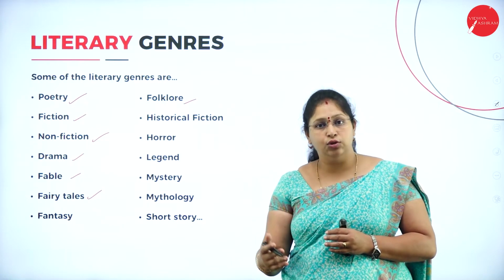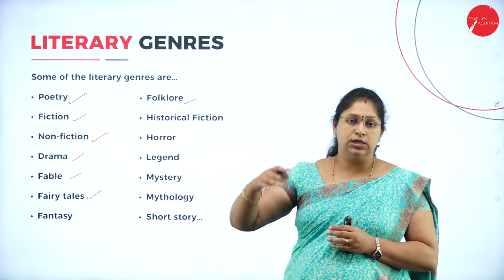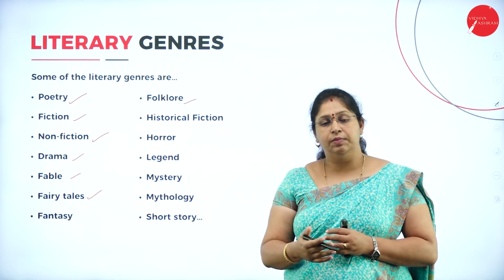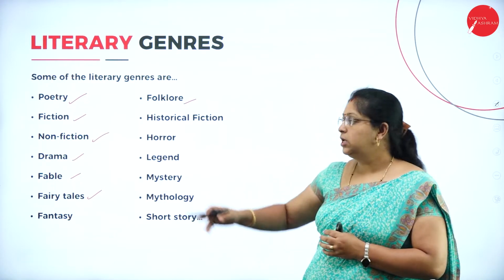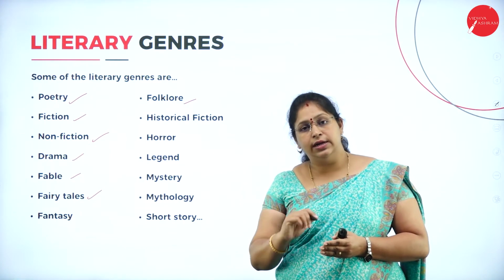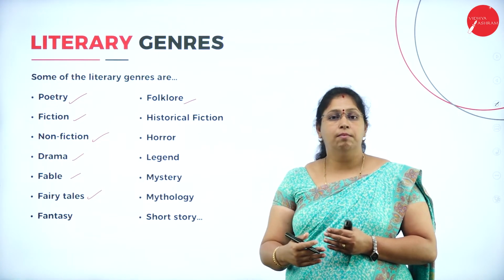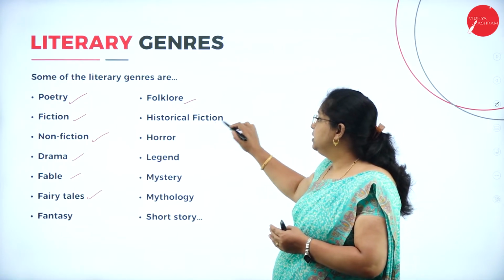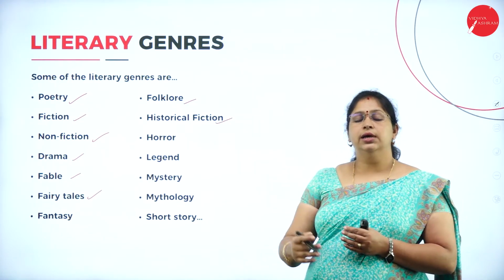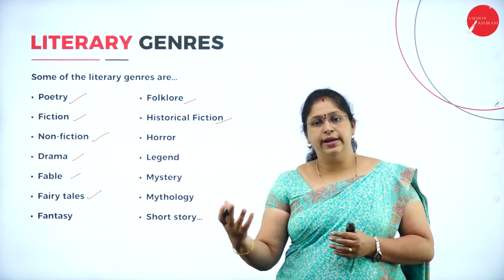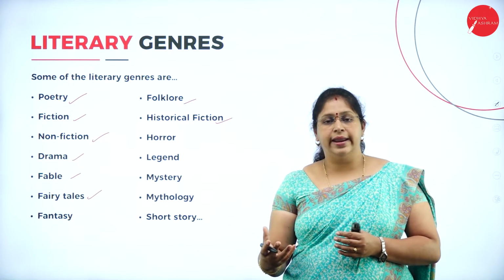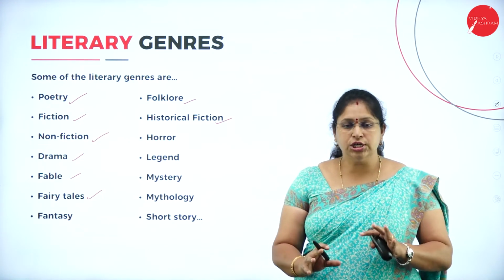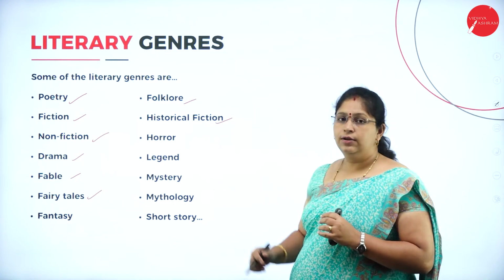People have been telling those stories that there was a king or a person who did something incredible, unbelievable. Those are called folklores. These do not have a written script, they are passed from mouth to mouth. Then historical fiction. Here, based on some historical character, some stories are built, which are fiction. They are called historical fiction.